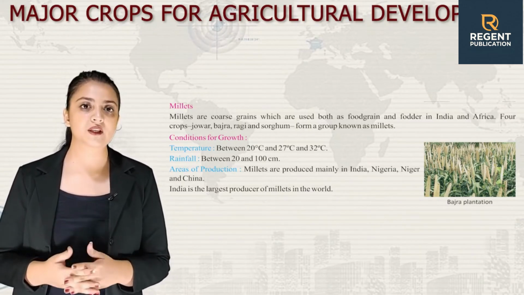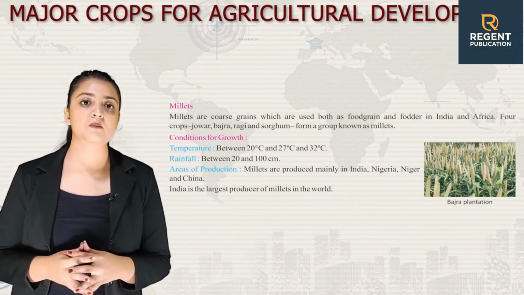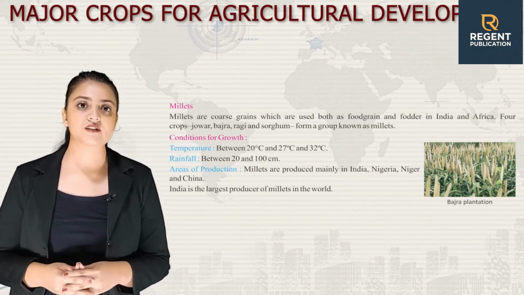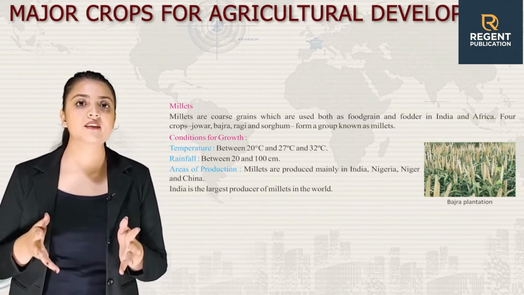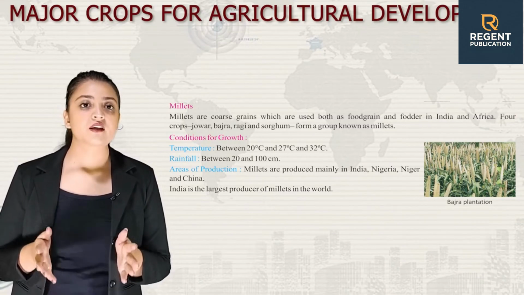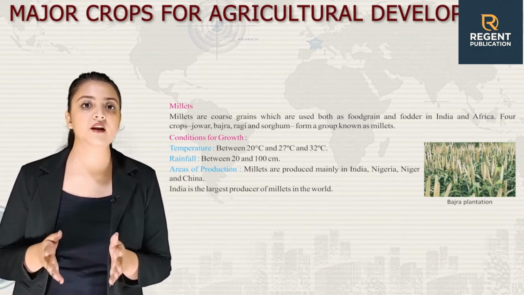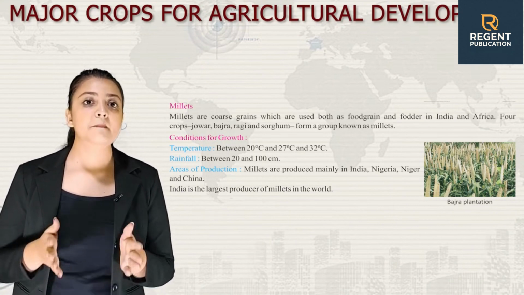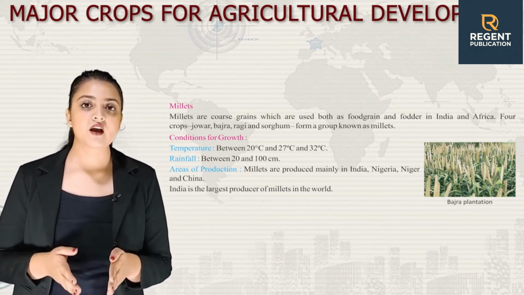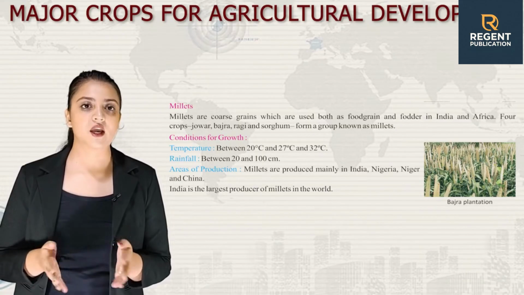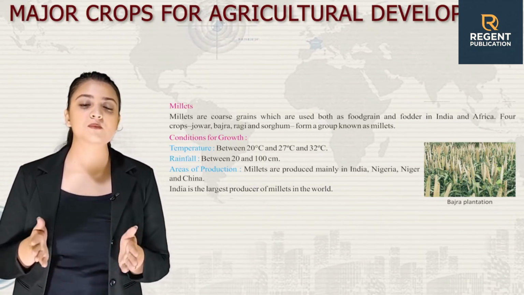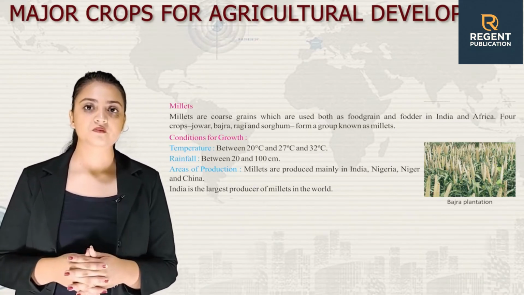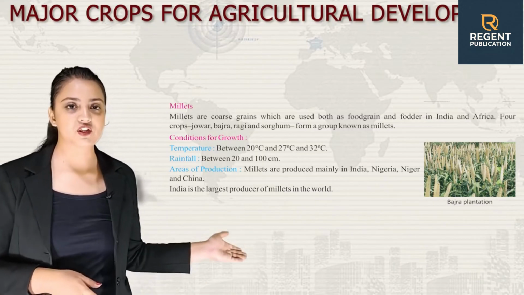Conditions for growth of millets are temperature should be between 20 degrees Celsius and 27 degrees Celsius and 32 degrees Celsius. Rainfall should be between 20 and 100 centimeters. If we talk about areas of production, then millets are produced mainly in India, Nigeria, Niger and China. India is the largest producer of millets in the world. Here is an image of bajra plantation.